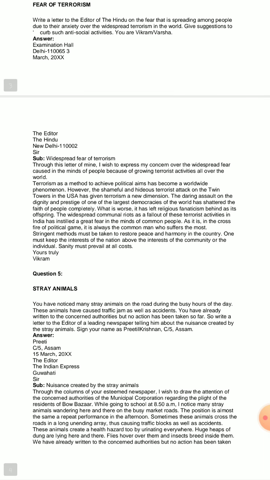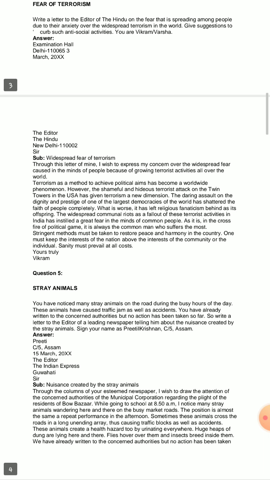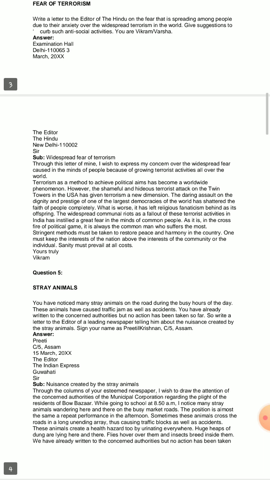Now how will you start this particular editorial letter? Through this letter of mine. This is another way to start an editorial letter. Through this letter of mine, you can start it in this way also. I wish to express my concern over the widespread fear caused in the minds of people because of growing terrorist activities all over the world. Obviously, growing terrorist activities all over the world, I express my concern related to that. Terrorism as a method to achieve political aims has become a worldwide phenomenon.